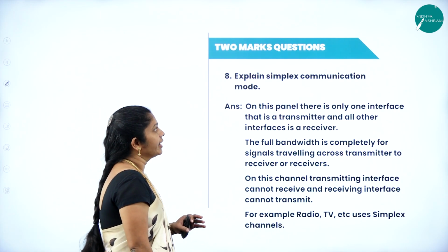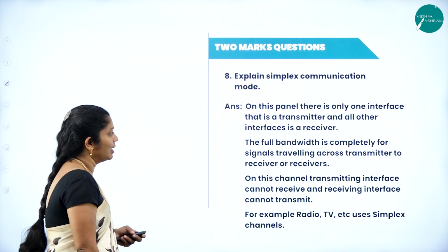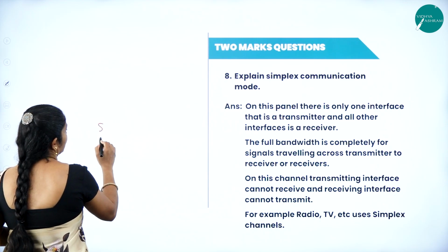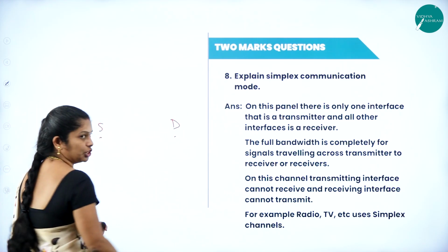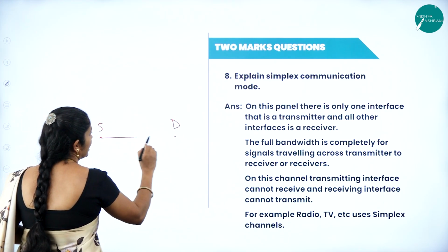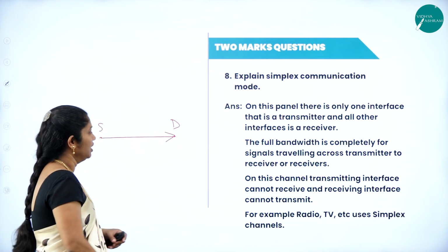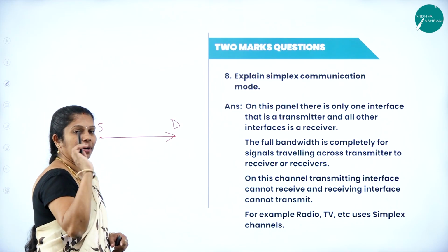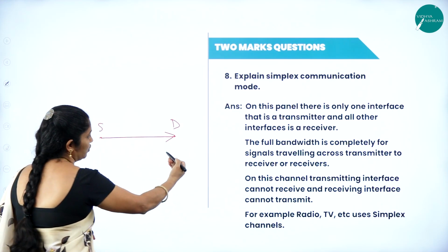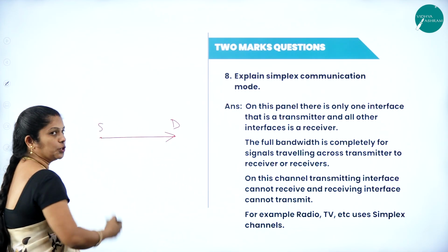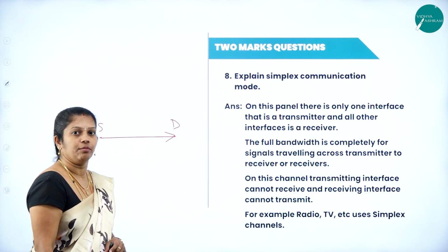Explain simplex communication mode. In simplex, consider this is the source and this is the destination. From source to destination, I am able to send the data or information, but I am not able to transfer any information from destination to source here. It's a one-way communication.